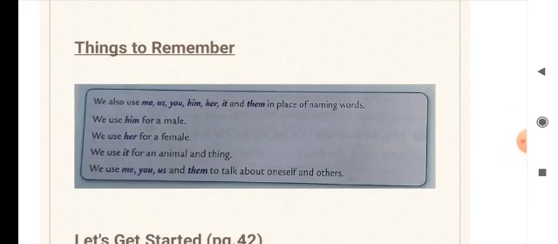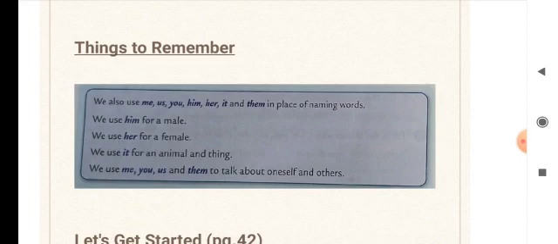We also use me, us, you, him, her, it and them in place of naming words. We use him for a male. So he is the subject pronoun and the object pronoun for he is him. He likes to play with him. So he is used as the subject pronoun and him has been used as the object pronoun.